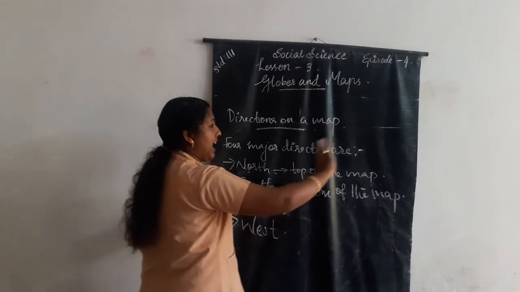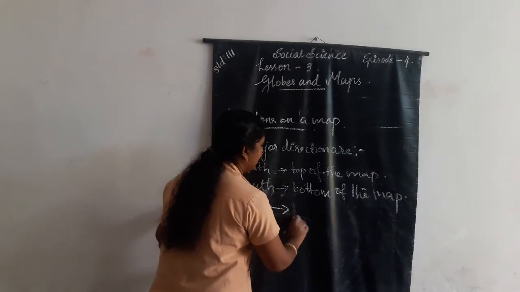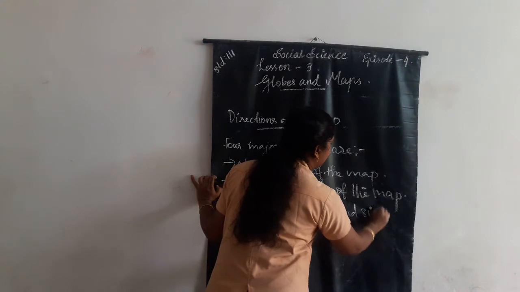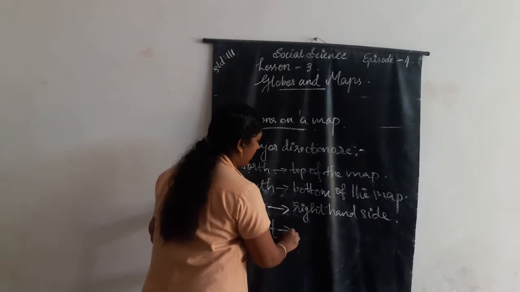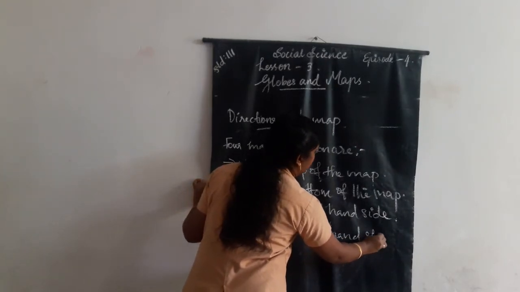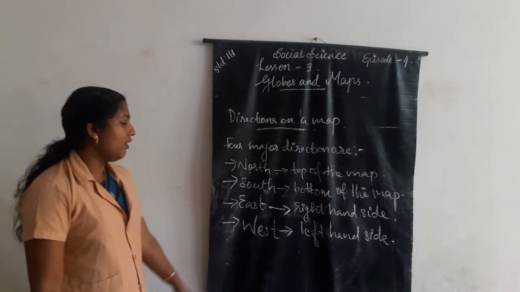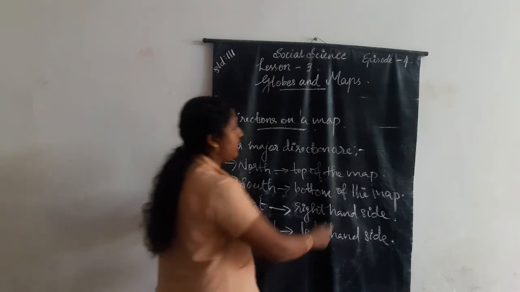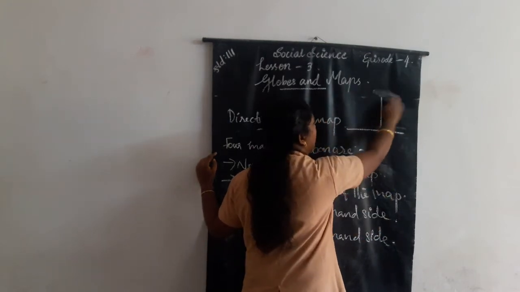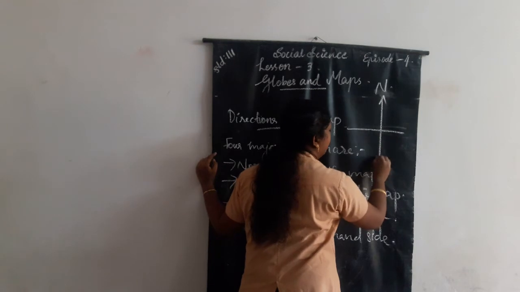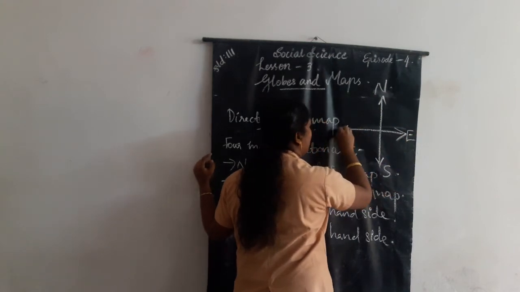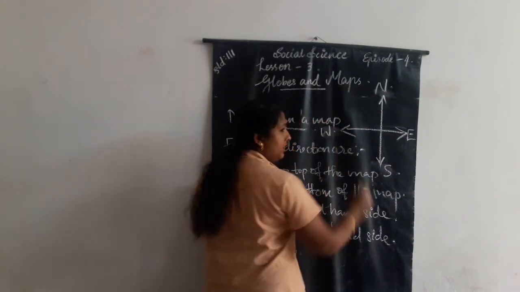On the right hand side of the map is the east direction, and on the left hand side is the west direction.